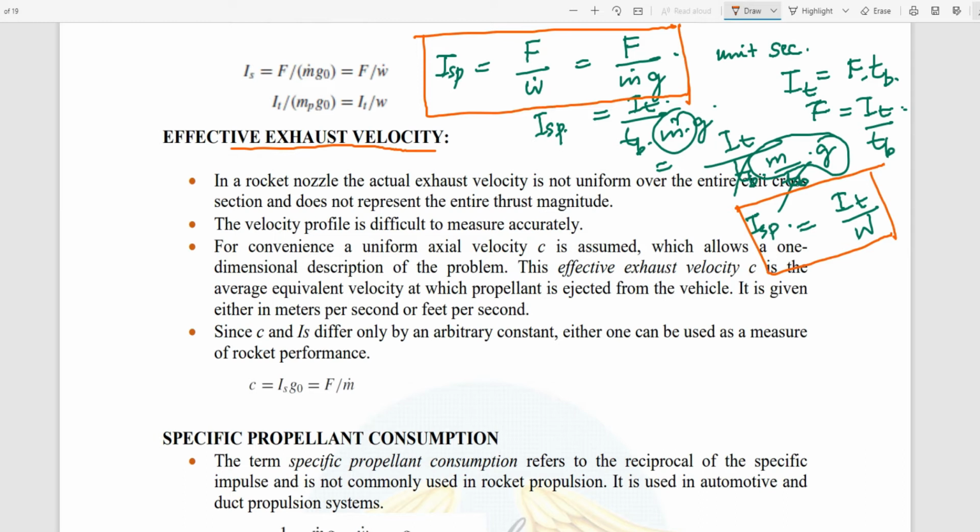This can be denoted by either C in some textbooks, or capital V suffix EFF, effective, in others. It can also be written as the product of specific impulse into gravity, or it is the ratio between the thrust force and the mass flow rate.